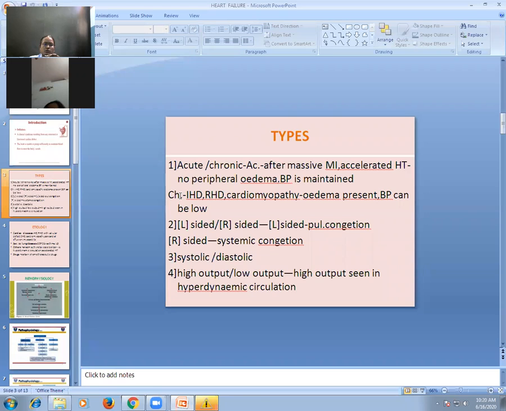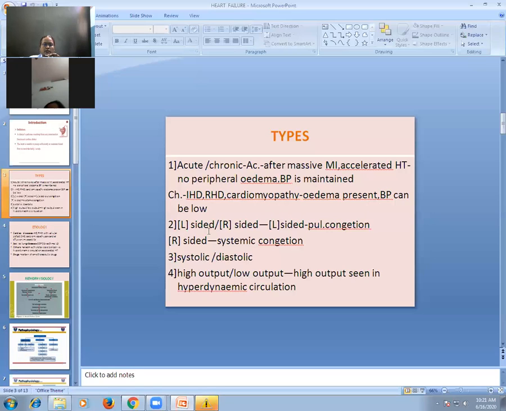Chronic heart failure is because of chronic heart diseases, meaning your heart becomes weaker and weaker over a period of time and then ultimately it fails. That is chronic heart failure because of chronic diseases like ischemic heart disease, rheumatic heart disease, cardiomyopathy. So diseases of the heart itself result in chronic heart failure. In chronic heart failure, you get edema, that is swelling over the lower limb. Blood pressure can be low, meaning the patient can be in shock or hypotension. That is the difference between acute and chronic heart failure.